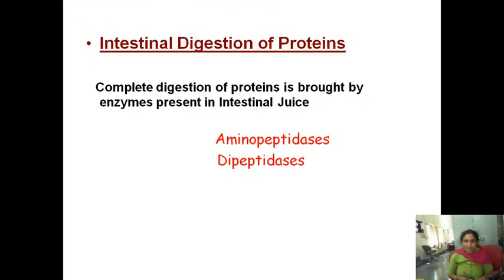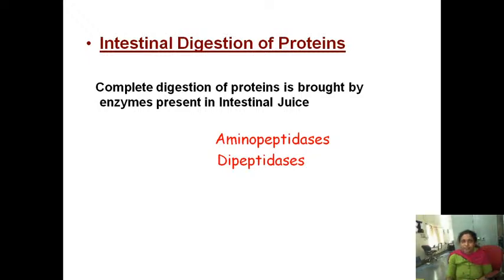Aminopeptidase is an exopeptidase which will remove one amino acid from the N-terminal, and dipeptidases will act on the dipeptides. Because the proteins which enter the intestinal juice have already been broken up to dipeptides and tripeptides in the pancreas. Those dipeptides and tripeptides are acted upon by the intestinal enzyme dipeptidase, which will break the peptide bond and release the amino acids.